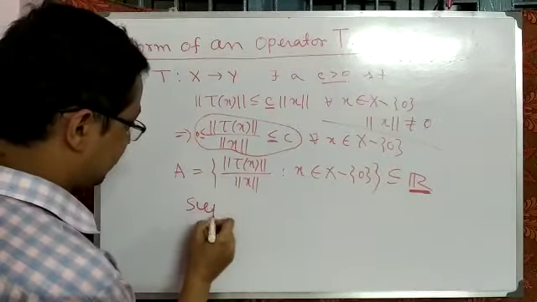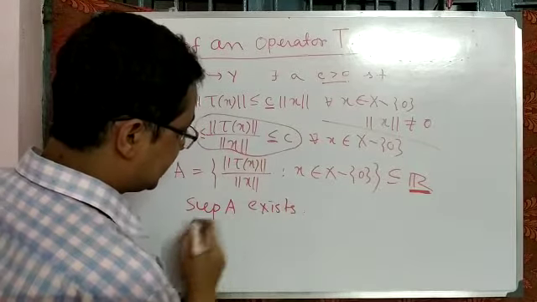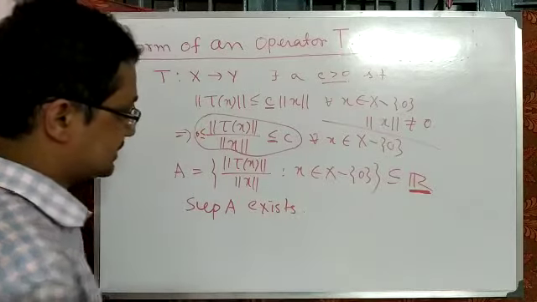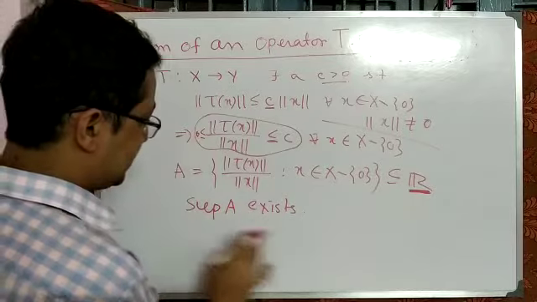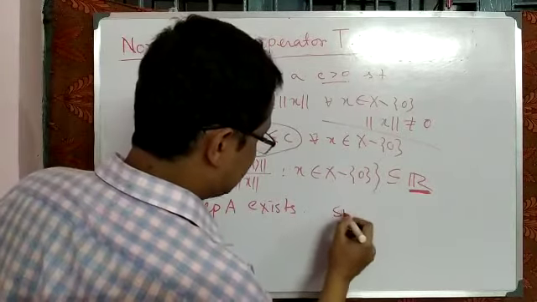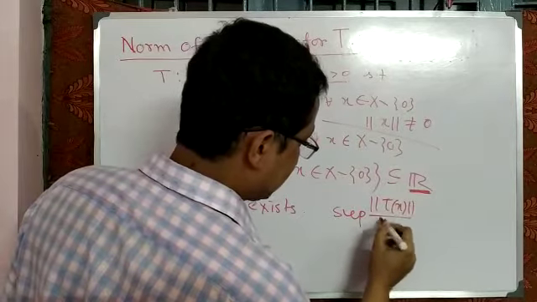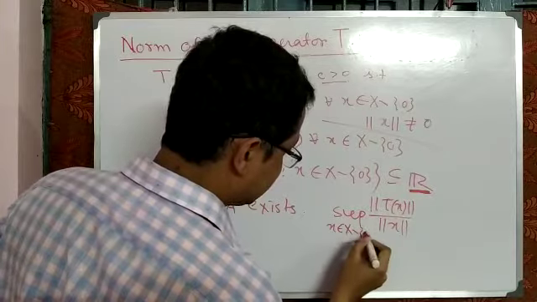So the supremum of A exists in R. Obviously it is a real number. And what is that supremum value? That supremum value is denoted by supremum of norm of Tx by norm of x, where x belongs to capital X minus 0.